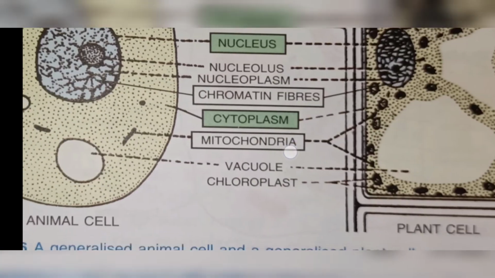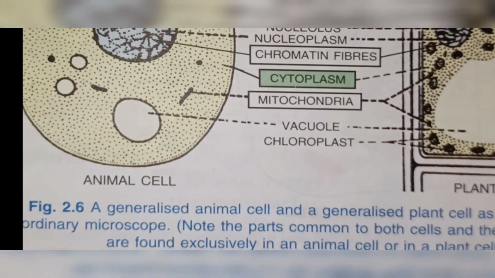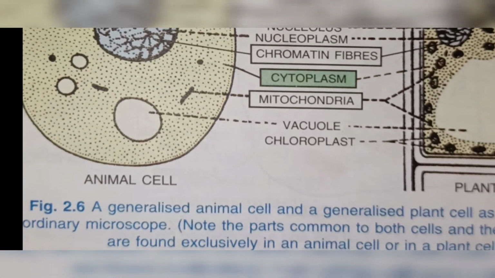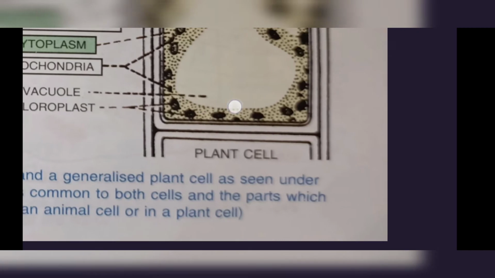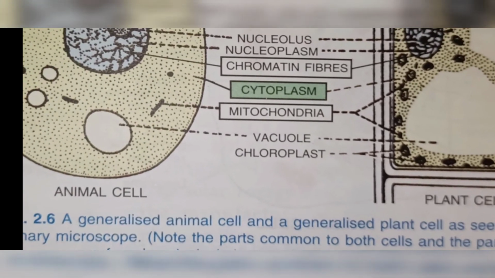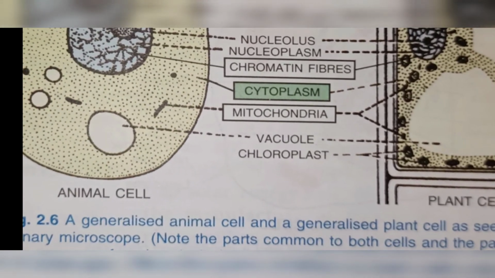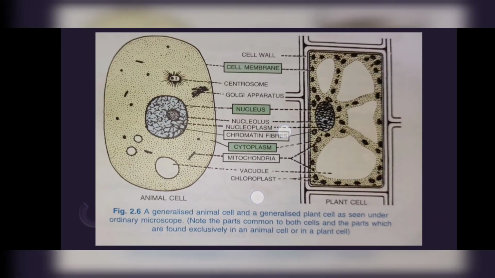And one thing more about vacuole. Vacuole is small in animal cell and large in plant cell. Animal cell sometimes has the vacuole or sometimes does not have the vacuole, but plant cell has it for sure. And the chloroplast is also a cell organelle, present only in plant cell. We will discuss it in detail very soon.